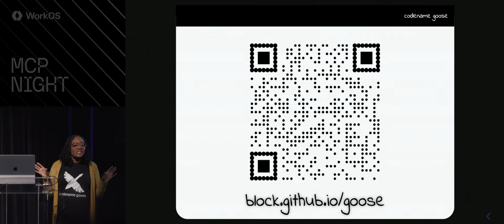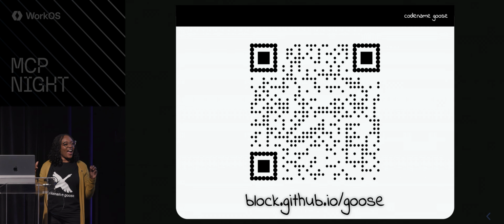So if you are looking for a completely extensible MCP client that's open source, that's available as desktop as well as CLI, that comes configured with a couple of MCP servers out of the box so you can get started playing right away, and that can vibe code and more, holla at your boy Goose, all right?